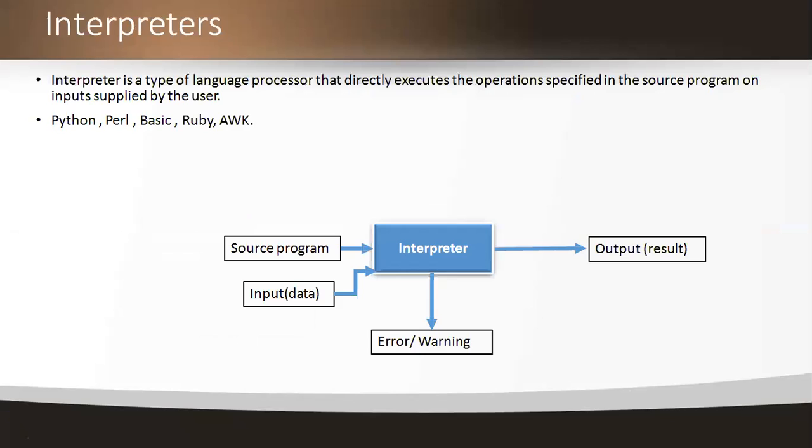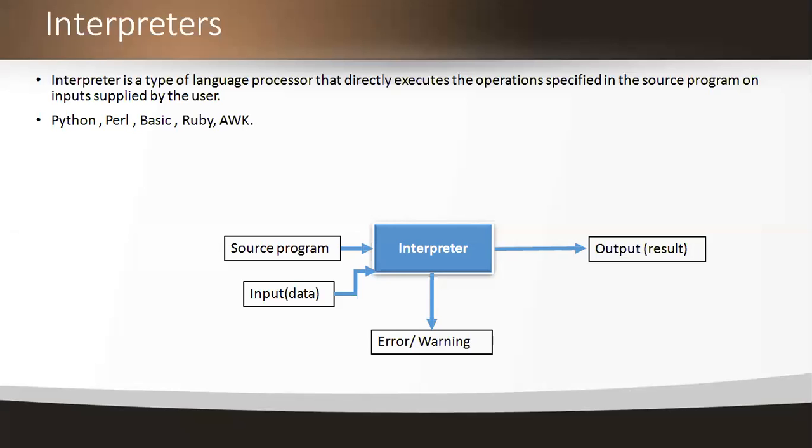But see the structure here. Here the source program, whatever the input program and input data, we give at a time directly to the interpreter. Direct execution of the program. We execute it directly by performing some operations, and finally we get the output in the form of a target. And when we are interpreting the program, there itself we get the errors and warnings, and we have to rectify those, and then finally we can get the output.